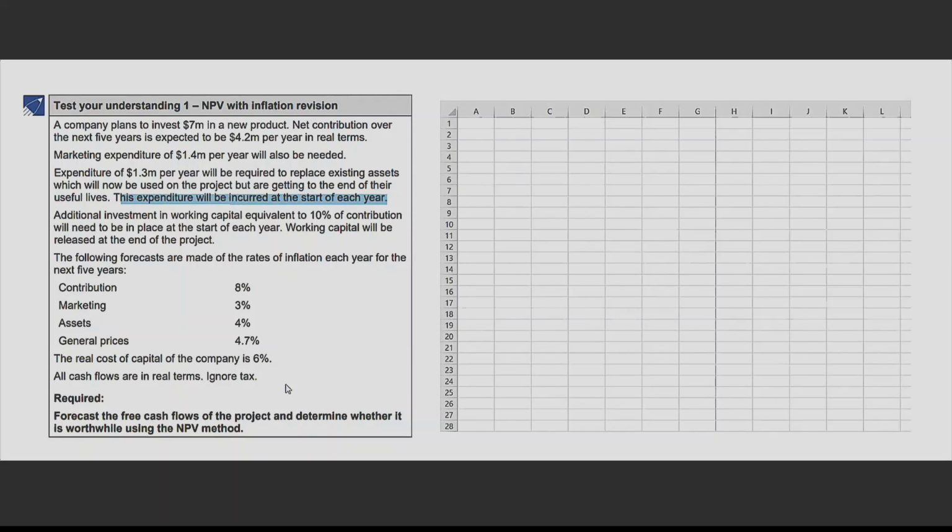Right now. Likewise, what about working capital? Working capital is also to be put in place at the start of each year. That means this is also going to be incurred right now. That is why we will start at point 0, year 0. Then we will take year 1, year 2, year 3. Now, how do we write that? Just see this.